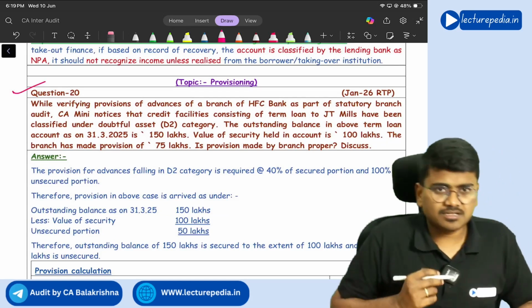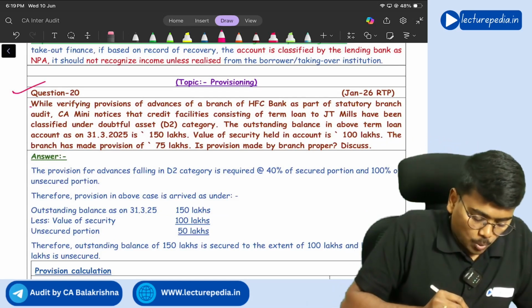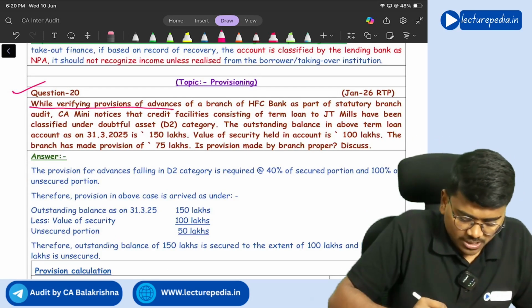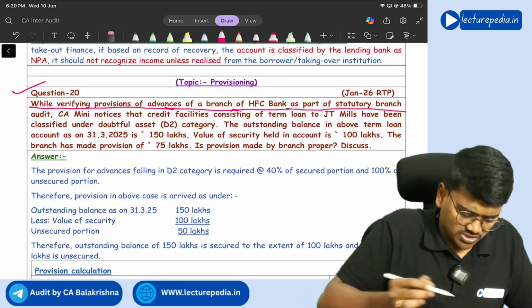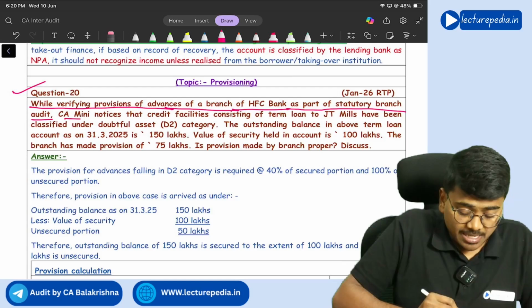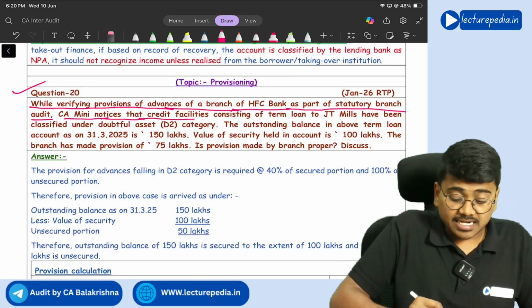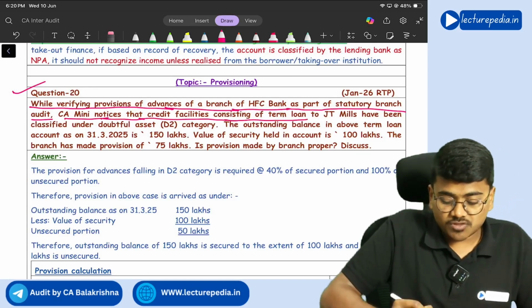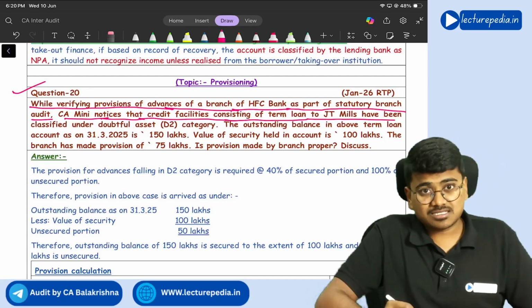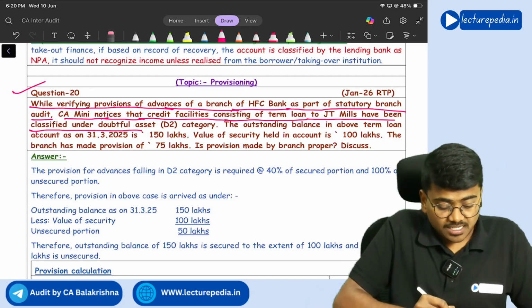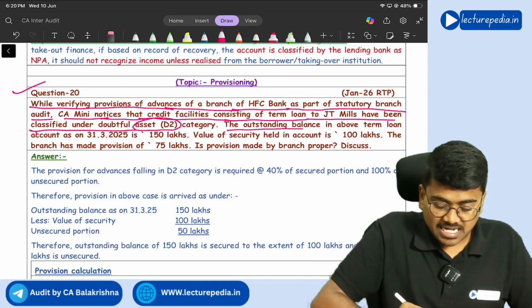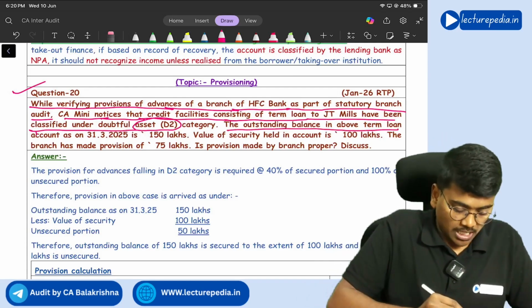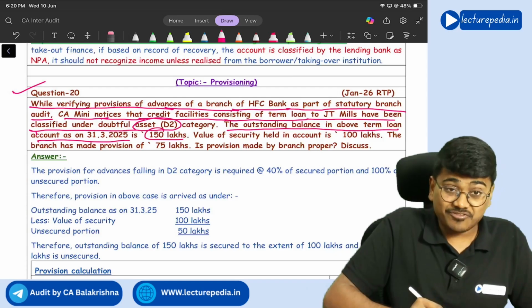Next, question number 20. While verifying provision of advances of a branch of HFC bank as part of statutory branch audit, CA Mini notices that credit facilities consisting of term loan to JT Mills have been classified under doubtful D2 category. The outstanding balance in the above term loan account as on 31st March is 150 lakhs.